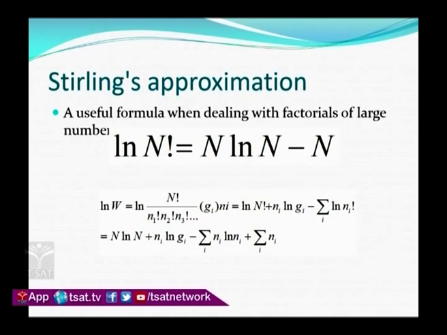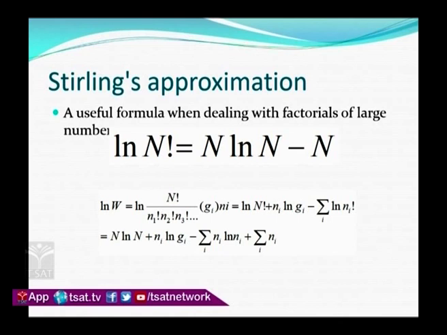If you know, I think you might have studied this Stirling's formula: log n factorial. What is n here? The total number of particles. So that can be written as n log n minus n. Here I am writing log W. What is W here? The number of microstates. The number of microstates can be written as n factorial by n1 factorial, n2 factorial, n3 factorial, into gi whole power ni.